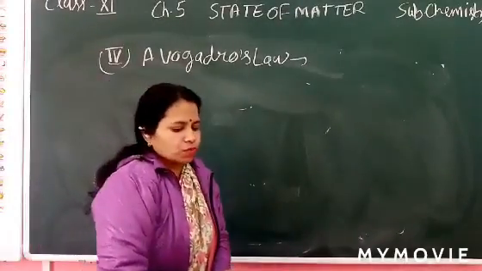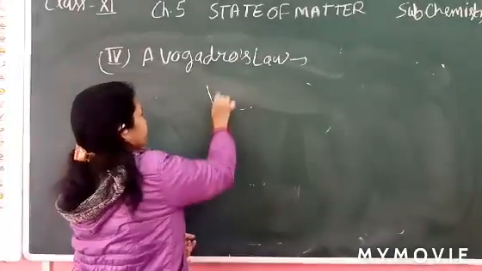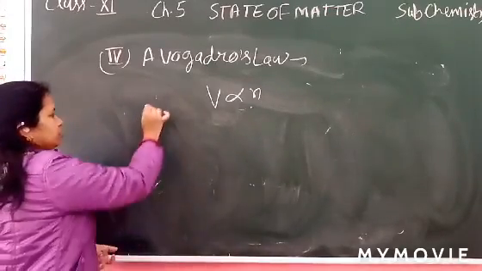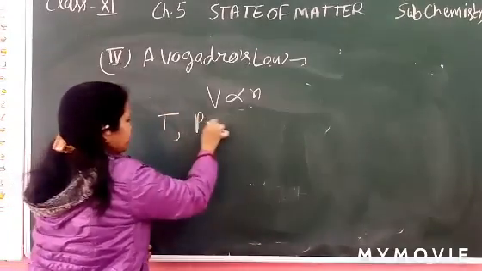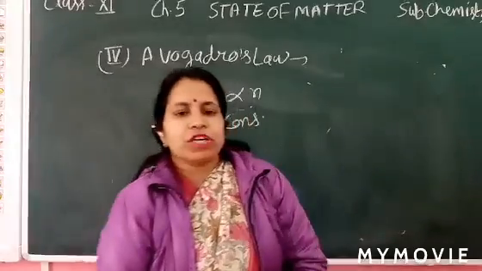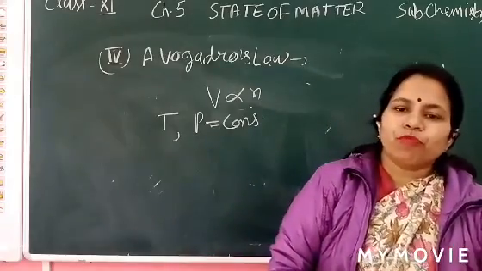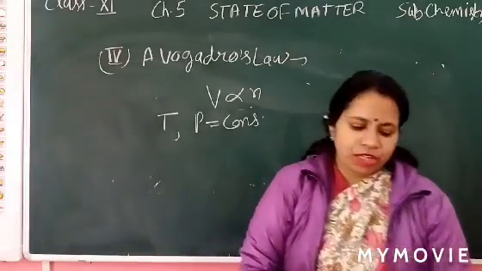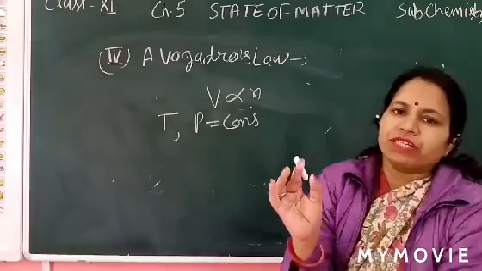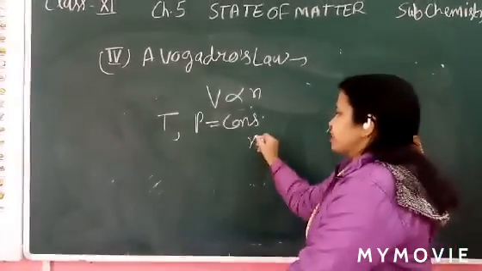Now, what is Avogadro's law? At a constant temperature and pressure, V proportional to N. N is the number of moles of gas. So temperature is constant and pressure is constant. How to define this law? According to Avogadro, at a constant temperature and pressure, the volume of a gas is directly proportional to the amount of gas. There is no fixed amount of gas. N is the amount of gas.